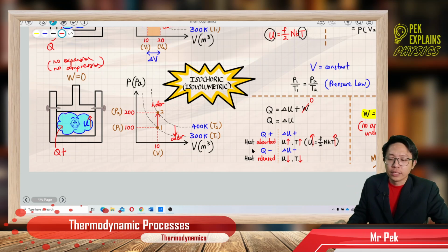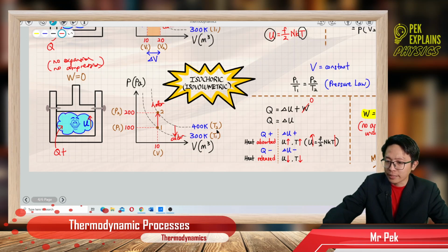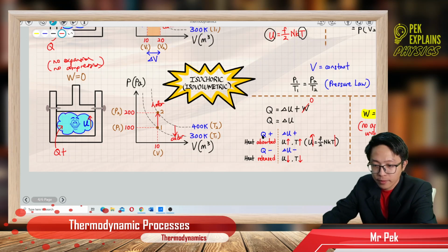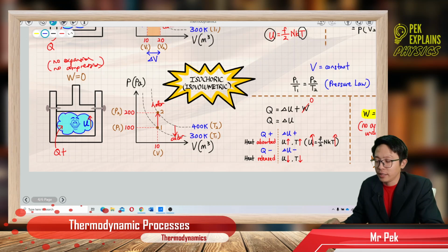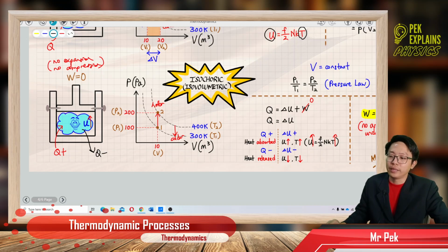The second one, Q negative. When Q is negative, delta U is also negative. What does it mean by this? Now, Q negative means heat is released. Heat is released, that means heat energy is lost. When heat energy is lost from the gas, what happens to the internal energy? The heat is lost from the gas.